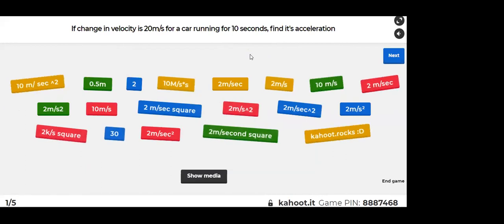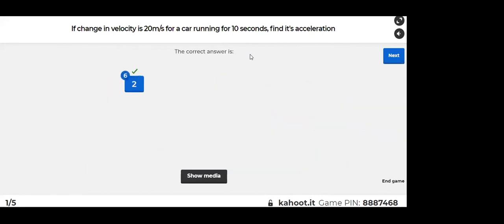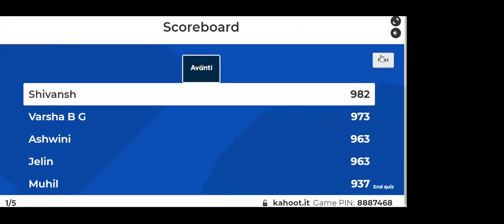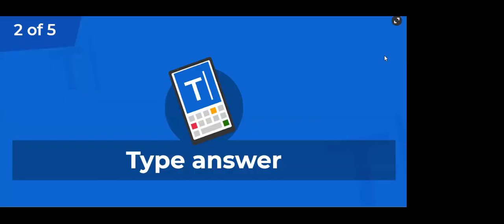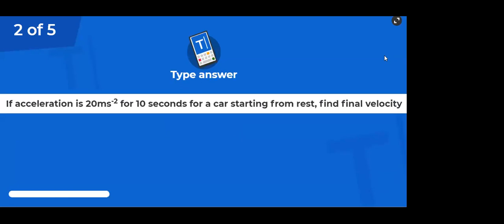Who said 10 meter per second square? Who said 2 kilometer per second? Only 6 students. Okay, those who wrote units, that's correct, right? Don't worry. Those who wrote units, that's also correct. So it is again an error in this. I'll rectify it. It should be with this unit also. So don't worry about this, guys. 2 is the correct answer, by the way.